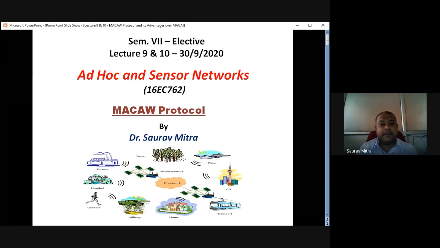As soon as they form a pair, if N2, the hidden terminal, tries to catch hold of the R1 receiver, it will not be able to, because N1 and R1 have formed a communication pair. Even if the hidden terminal N2 tries to catch hold of R1, it will not happen as long as N1 R1 communication is going on.